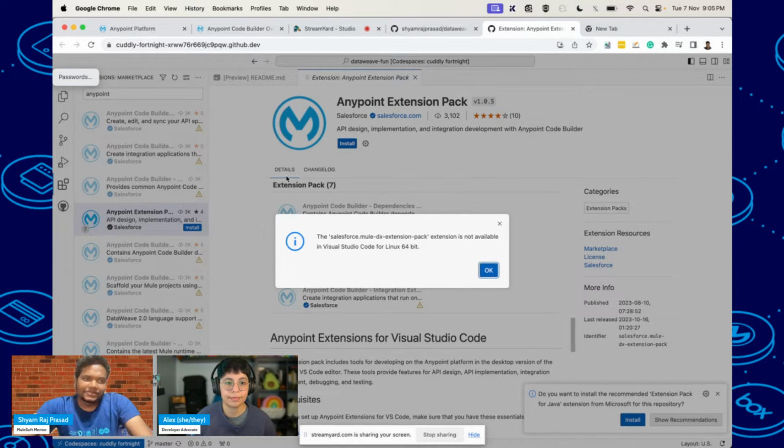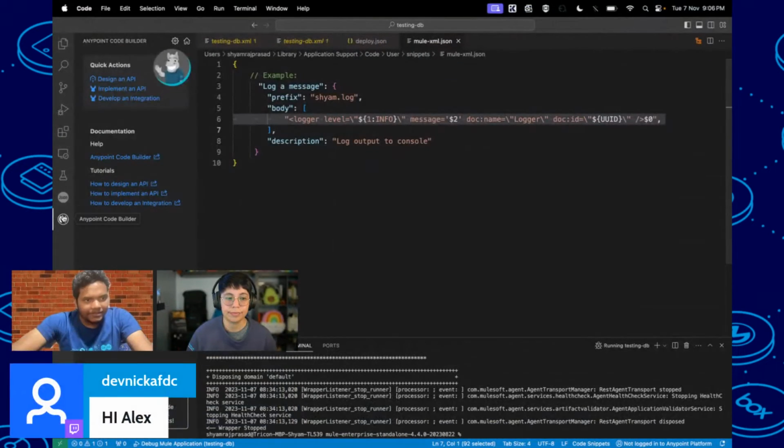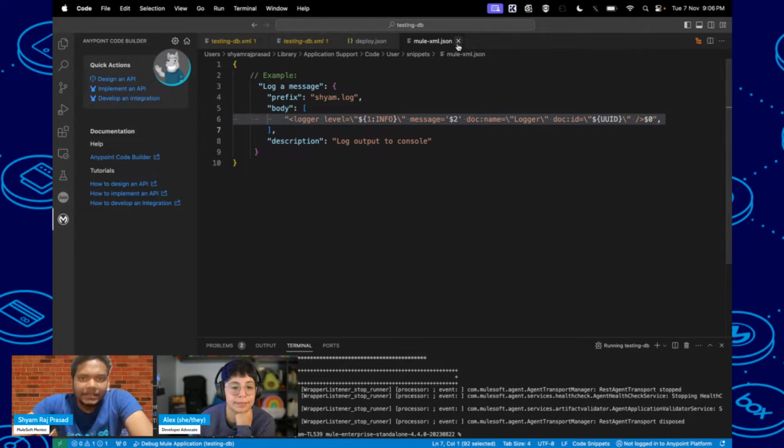In Mac it is available. I'm not sure whether it is available for Windows or not. Once it is installed, you can see it. Let me go to Visual Studio Code. You will see Anypoint Code Builder.